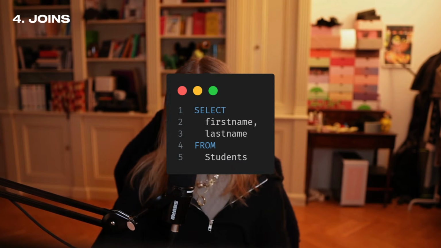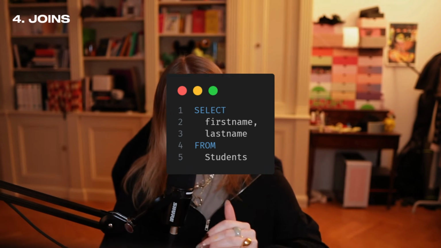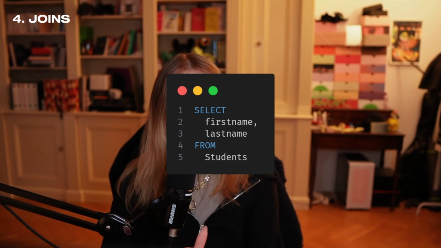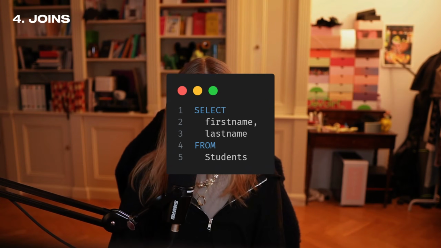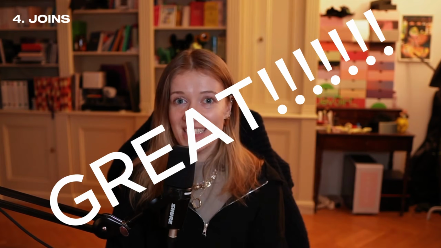Okay, but let's say that we change our mind. Let's say that now we only want the last name and the first name of every student. So we have to change the query, and it looks like this. So we select first name and last name properties from students table. We're gonna explicitly say which properties we want from the table students. Great! Now the only missing piece is the classes data.